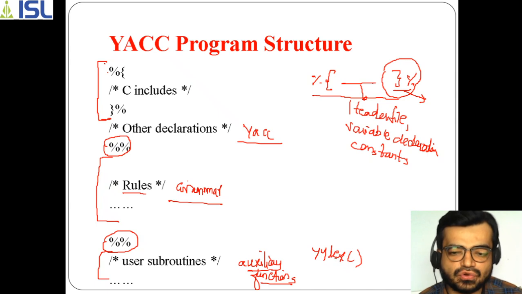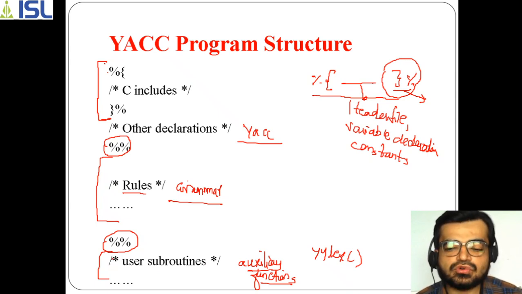To get the set of tokens. Along with that, various other subroutines which are part of your C program will be taken in this block, which is your auxiliary function or user subroutine. This is the final part of your program structure, in which mostly your actual C program is what you are taking here.